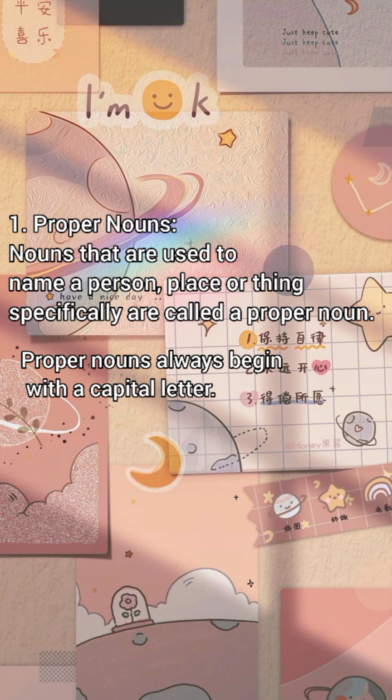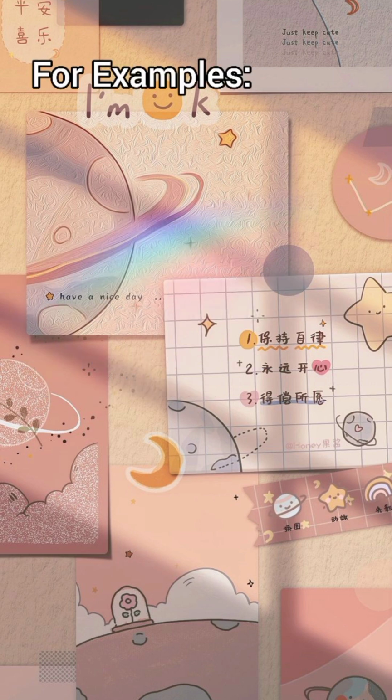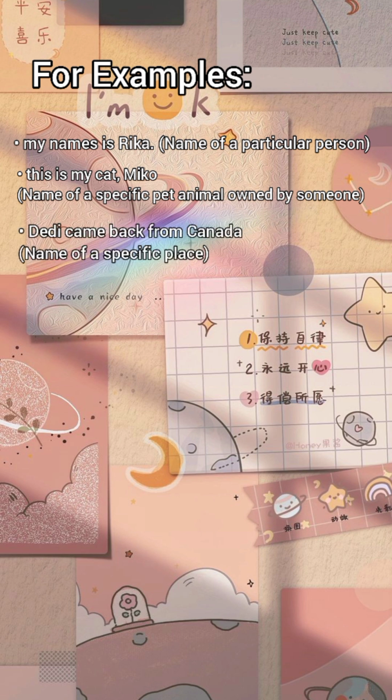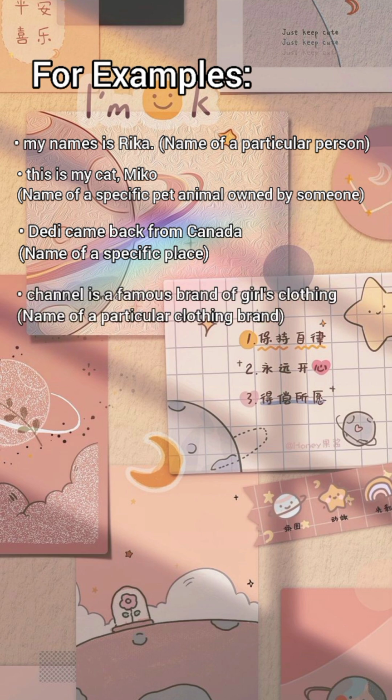Proper nouns always begin with a capital letter. For example, my name is Rika, name of a particular person. This is my cat, Miko, name of a specific pet animal owned by someone. Daddy came back from Canada, name of a specific place. Chanel is a famous brand of girl clothing, name of a particular clothing brand.